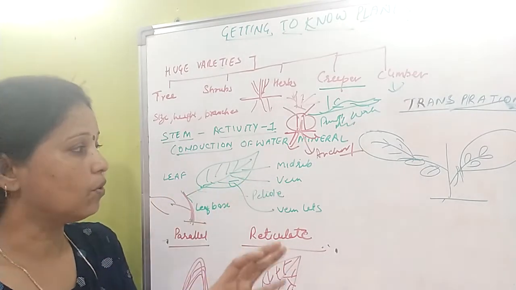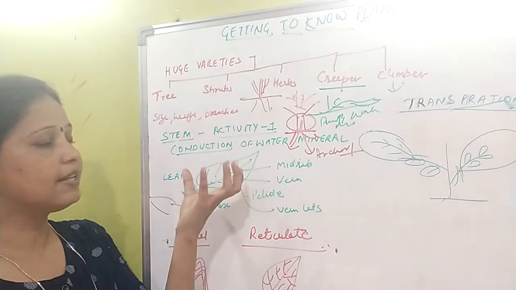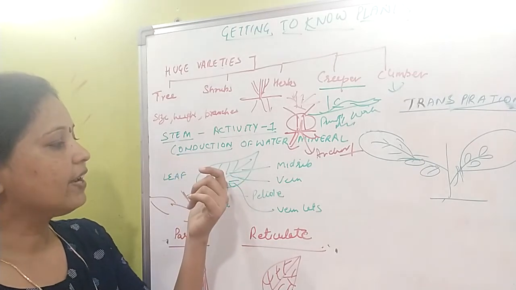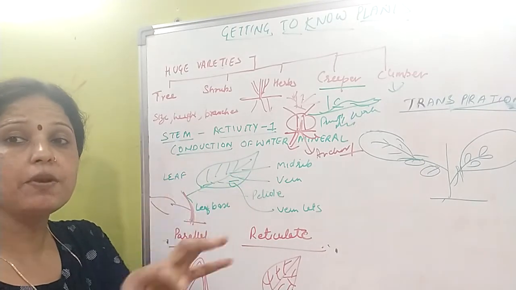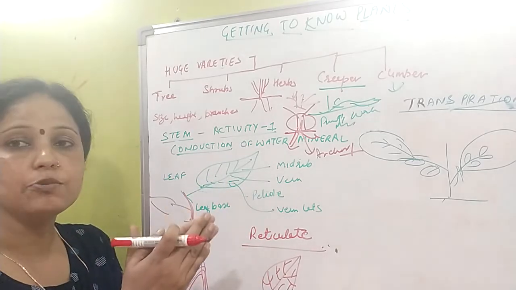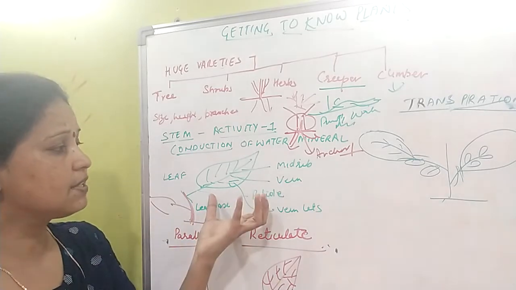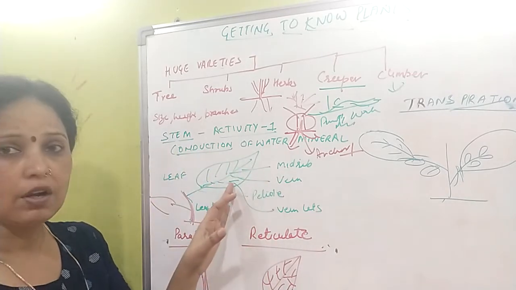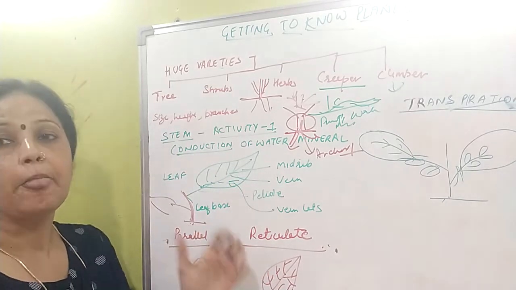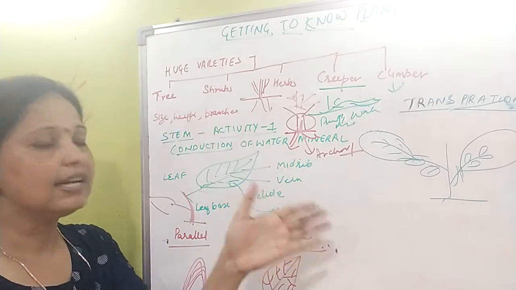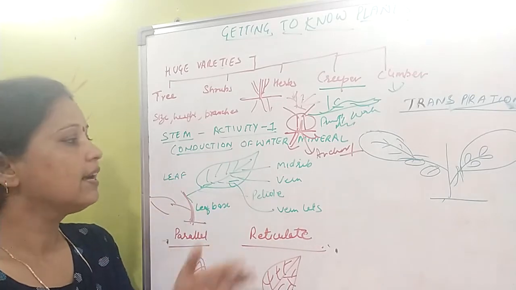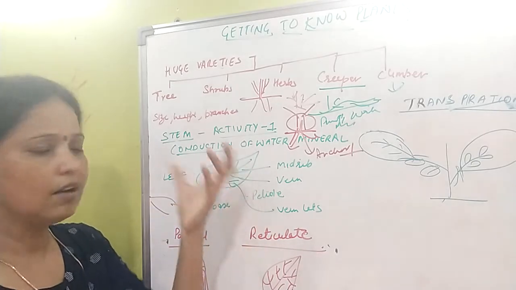The leaf plays an important role. First thing is that it has a pigment known as chlorophyll, due to which its color is green. Got it? This green color is due to the chlorophyll, and it plays an important role because it traps the energy of sunlight and helps to do the process of photosynthesis. Photosynthesis is the process of preparing food by the leaves with the support of water that they get from the roots. From the sunlight they get light, and from the air they get carbon dioxide. So with the combination of these three, the leaves are able to prepare their food.